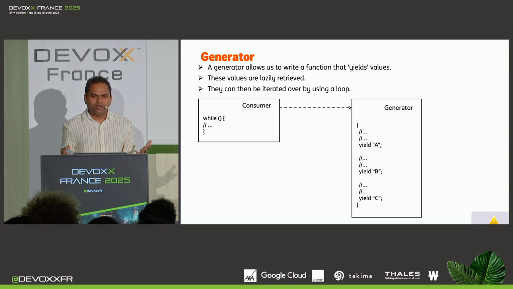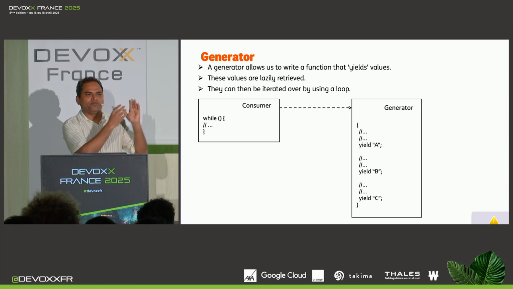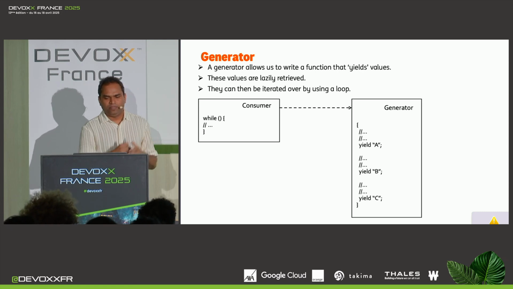Now, what is the use of a generator? Let's say you are generating these values after a complex calculation or resource-intensive task, so you don't want to do all of that upfront, right? You only want to do that when it is necessary, and that's when you would use a generator.